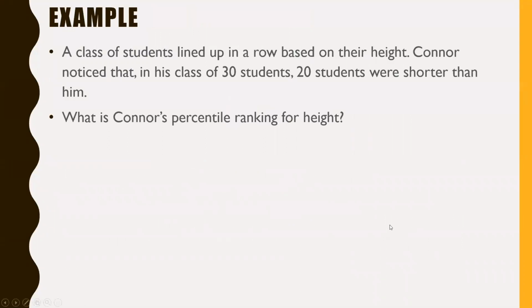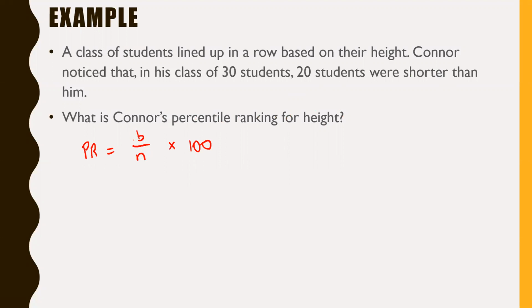All right, let's do an example here. Let's say a class of students lined up in a row based on their height. Connor noticed that in his class of 30 students, that would be including him, 20 students were shorter than him. What is Connor's percentile ranking for height? Well, let's remember, percentile ranking is B over N times 100. And B is the number of values below your person, or your data item, to be more general. And N is your total number of data items in total, okay?